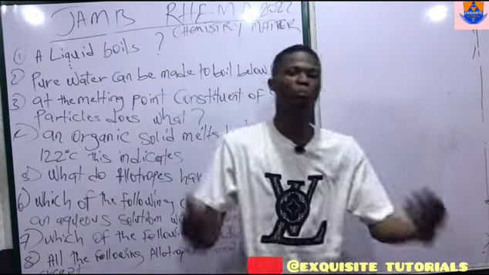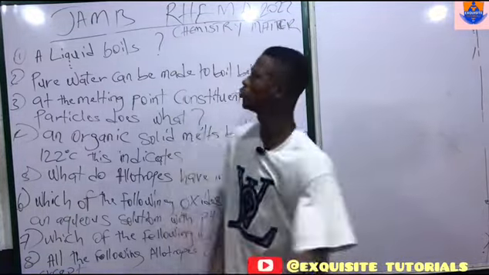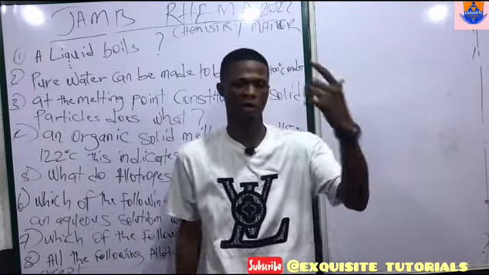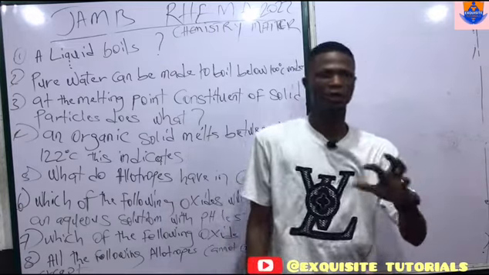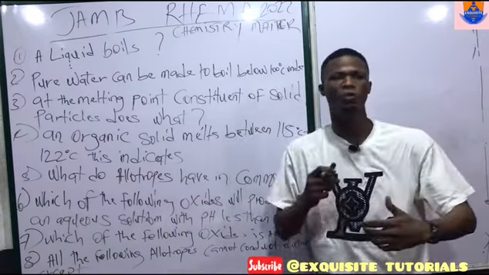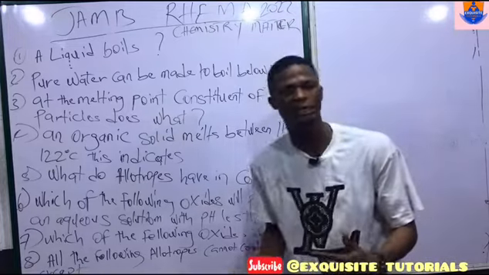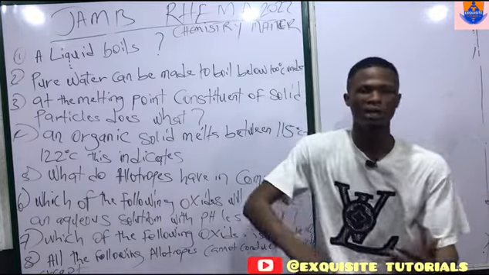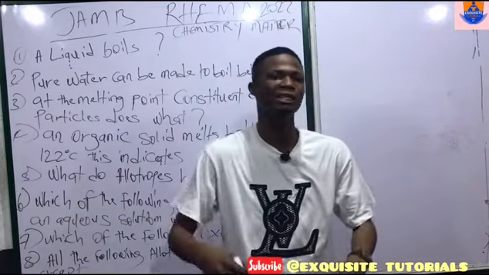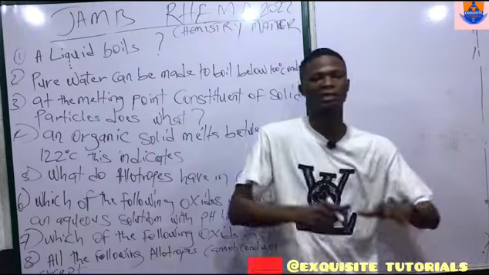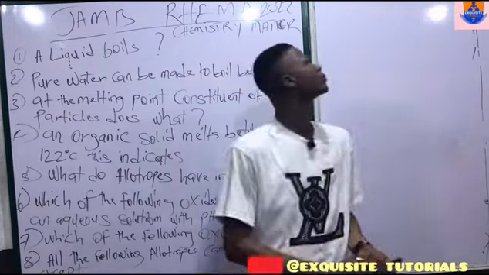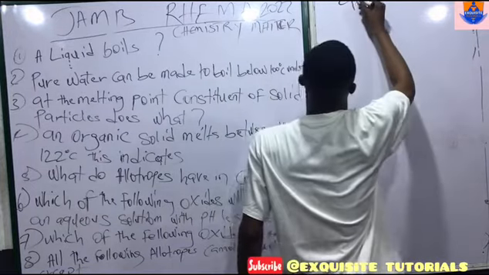Now, you will see options like a liquid boils when A, the liquid acquires a potential energy, or B, when the liquid acquires an energy which is the same as the average kinetic energy. You see like C, when constituents of the liquid acquire an energy above the average kinetic energy. Now let's explain the concept of boiling. Now let's go with the answers here.